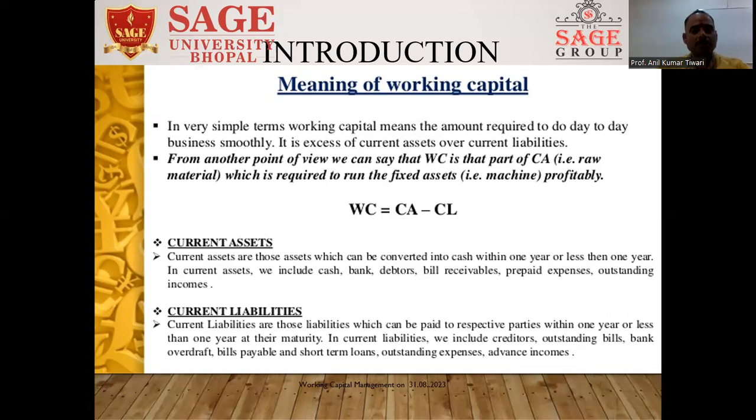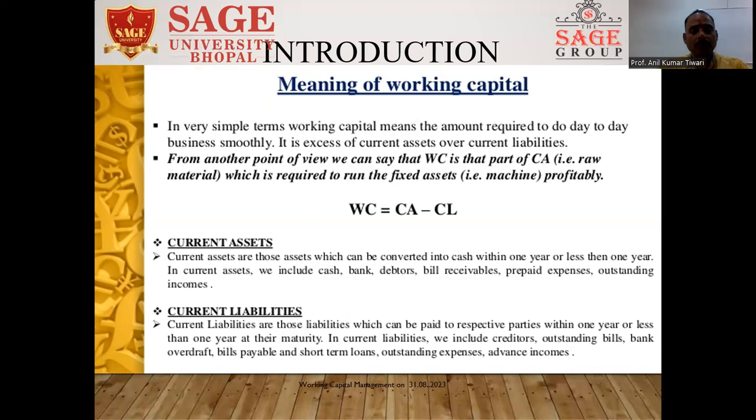This is the definition or meaning. But simply, as you have always heard or seen, various authors say that working capital means current assets minus current liabilities. So the extra amount of current assets over current liabilities, which is invested from long-term borrowing or long-term capital, is known as working capital.